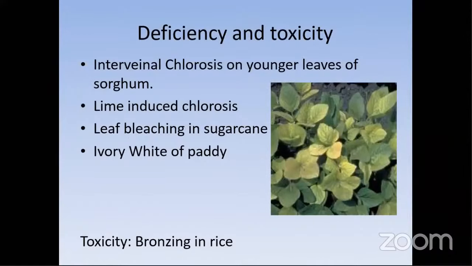Leaf bleaching in sugarcane, and ivory white of paddy. Ivory white, it's better if you see it practically, then you can understand what is ivory white of paddy. Toxicity is when there is a toxic symptom, we can see bronzing in rice.